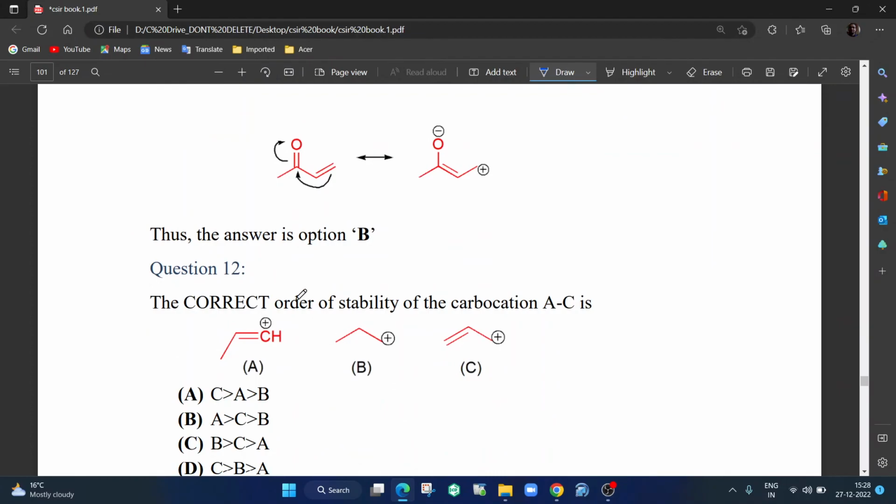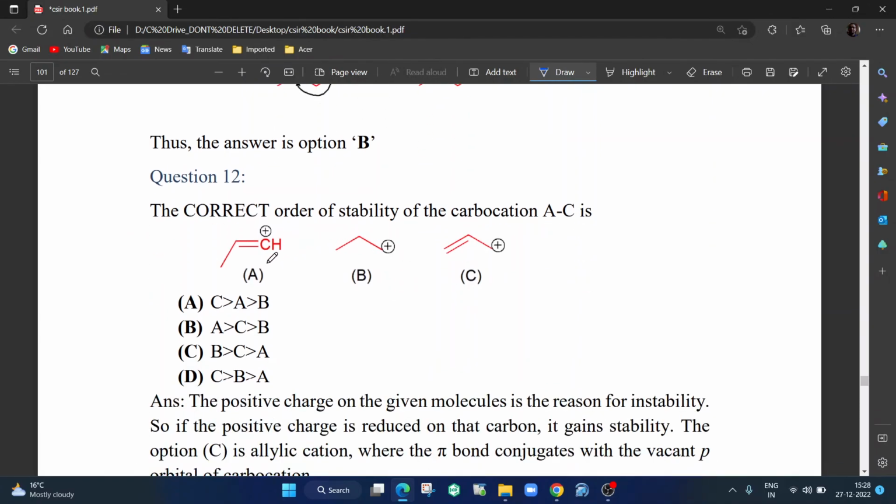Okay. Next question. The correct order of stability for the carbocations A to C. So we are having a vinylic carbocation, a simple carbocation, and an allylic carbocation. Now we have to understand the order of stability. The first thing to understand is why it is unstable. It is unstable because of the positive charge. The more localized the positive charge is, staying in one place, the more unstable it is, because if it is spread around, each of them will have a smaller amount of positive charge. This positive charge is the main problem.